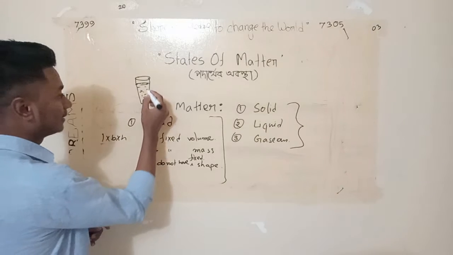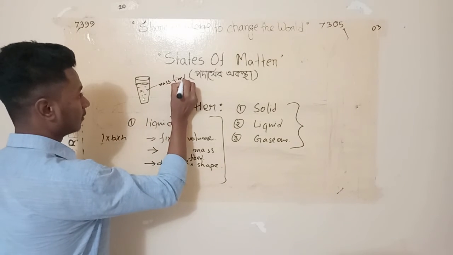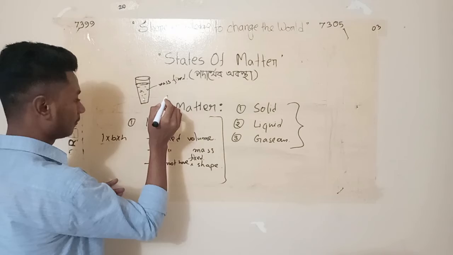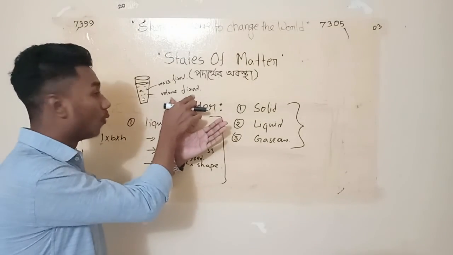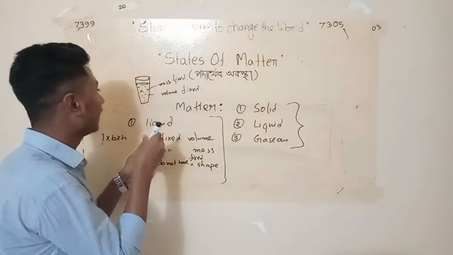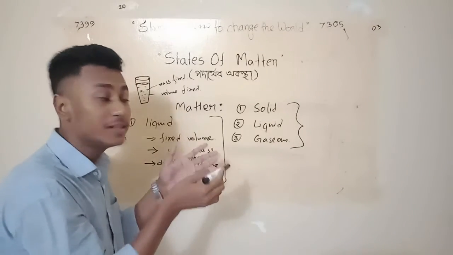Now its mass is fixed, and its volume is fixed. Why does it have a fixed volume? Because it will take the shape of the container in which it is kept.